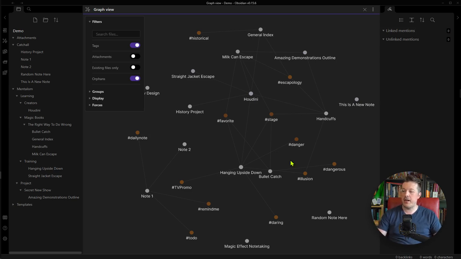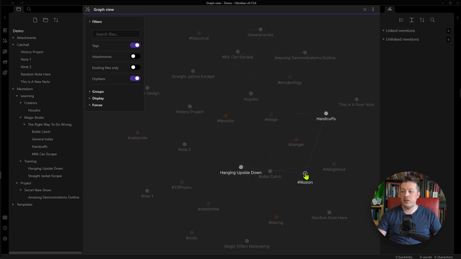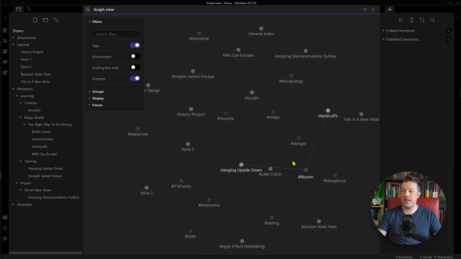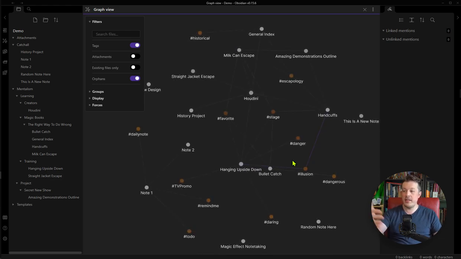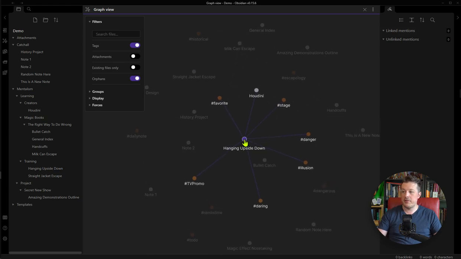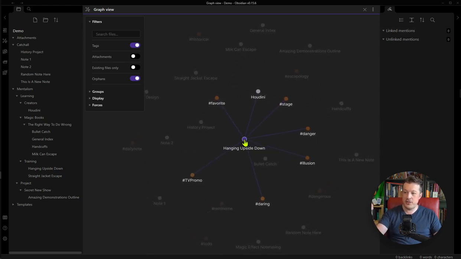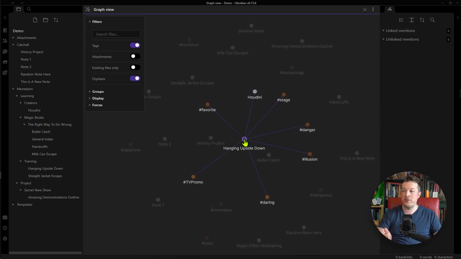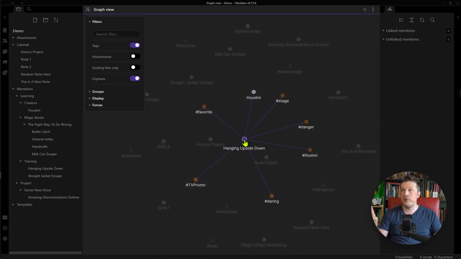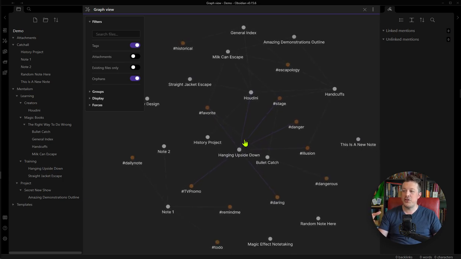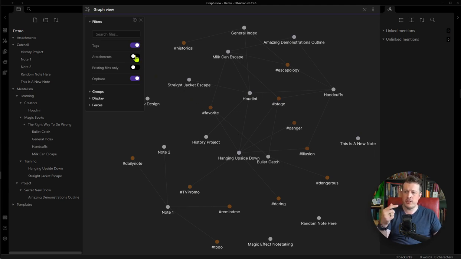So now if I'm going, well, I need to figure out a big illusion. Well, those are handcuffs and hanging upside down. I can now start to see the way that things are connected, and hanging upside down falls into a favorite, stage, danger, illusion, daring, and TV promo. And now I can see the relationships about the relationships, which is super cool. And then if you had a whole bunch of attachments, videos, images, whatever in your vault, you could enable that. We haven't gotten there, so none of those would be visible.